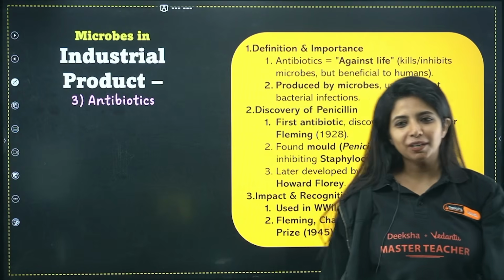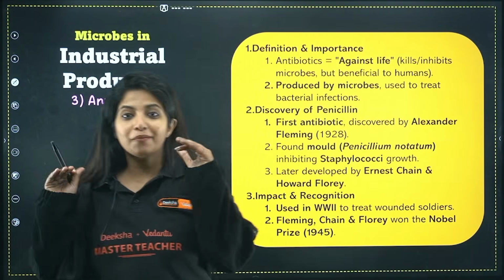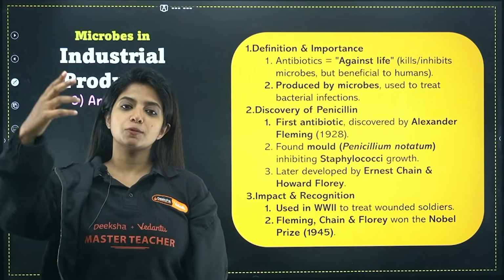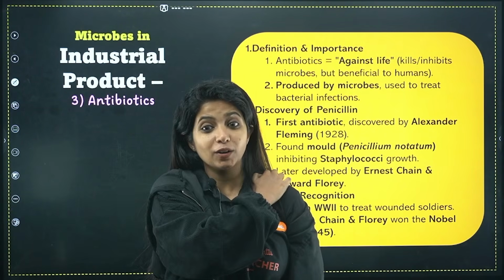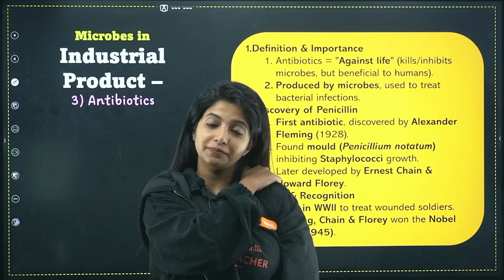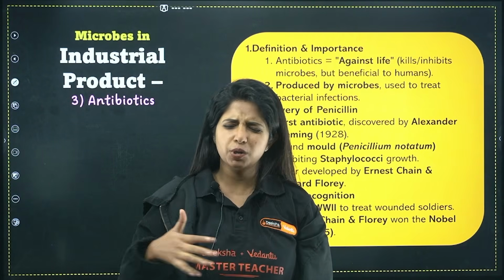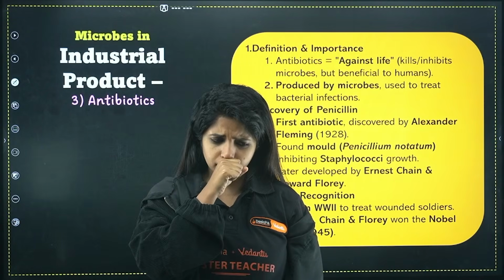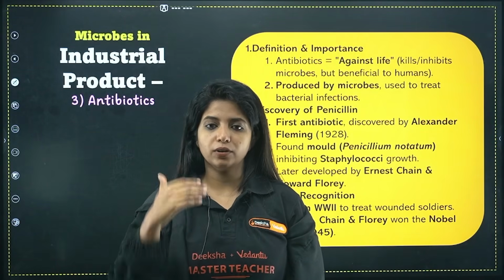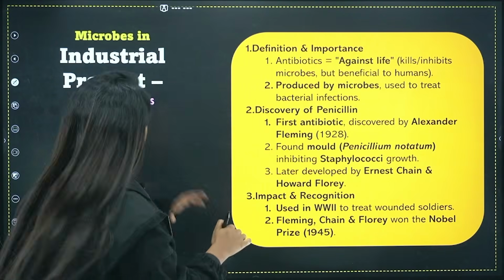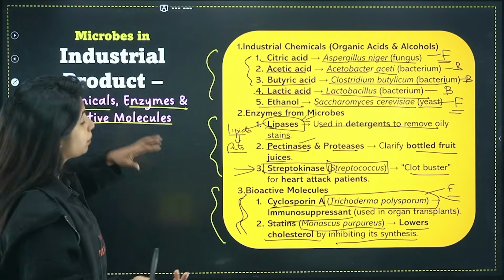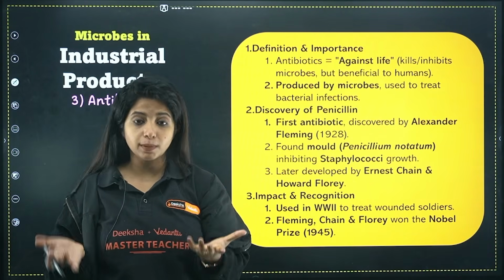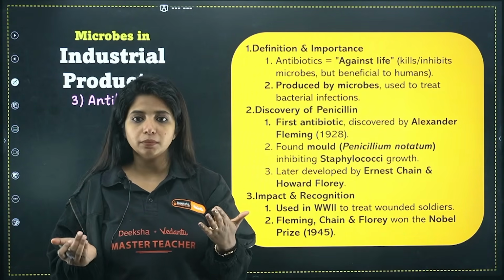The next industry is antibiotic industry, and with that we are going to finish microbes in industrial products. So if at all in your PU2 you get a question that is basically to explain the role of microbes in industrial products, you have to explain all of it. That is, from the first one onwards: brewery industry, then this and then this. Usually they're not long questions. They ask you MCQs on the basis of this. And sometimes they can just give you antibiotics, explain that, or chemicals, either one of them. Or they may ask you to explain all these things together. So that can be coming in. That's the reason I'm telling you it's important. You need to know about it. Any part of this chapter can be coming in, but yes, it is more predictable.